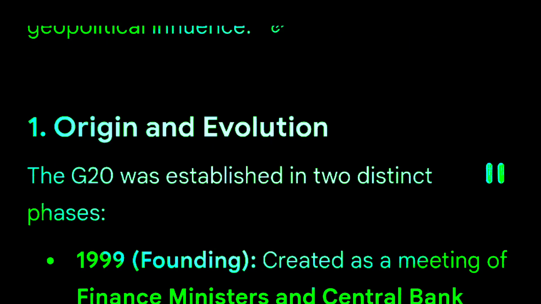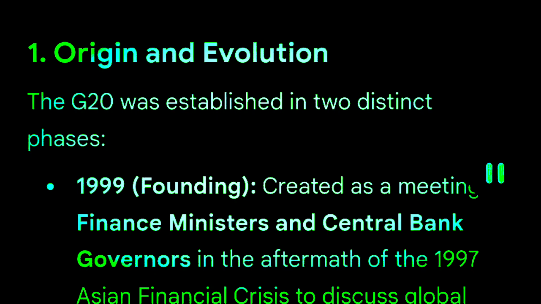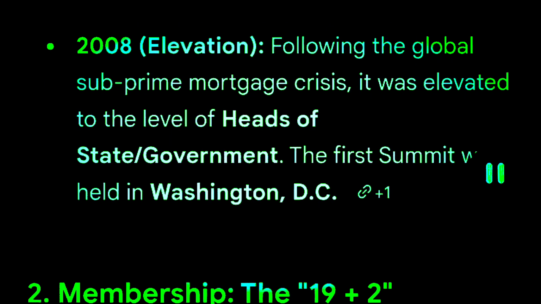1. Origin and evolution. The G20 was established in two distinct phases. 1999, founding: created as a meeting of finance ministers and central bank governors in the aftermath of the 1997 Asian financial crisis to discuss global financial stability. 2008, elevation: following the global subprime mortgage crisis, it was elevated to the level of heads of state and government. The first summit was held in Washington, D.C.